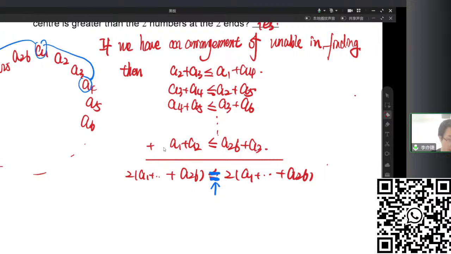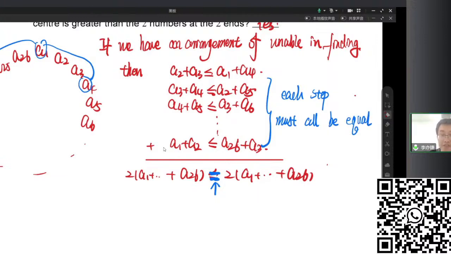If we want the sums to be exactly equal, each step must be exactly equal. Because if even one step is strictly smaller, then the left must be smaller than the right. However, we have an equal here. So to make this equality happen, everything here must be an equal. Okay with this?